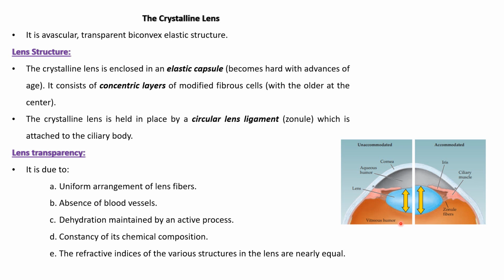Second question, what is the structure of the lens? The lens is enclosed in an elastic capsule, and it is formed of concentric layers of modified fibrous cells.